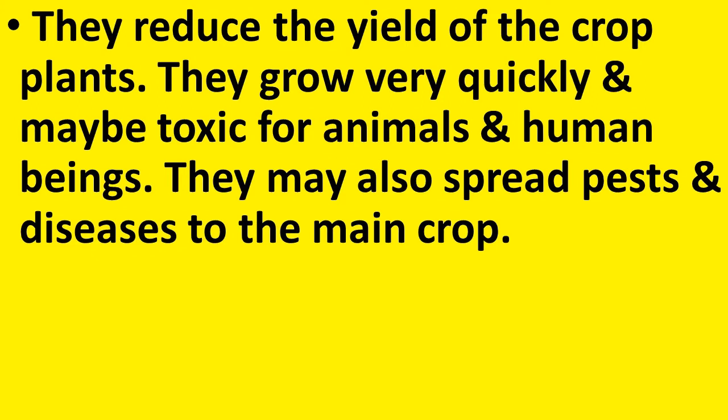They grow very quickly and can be toxic, that is poisonous, for animals and human beings also. And they may also spread pests and diseases to the main crop. So for all these reasons, it is very necessary to remove the weeds from the crop plants.